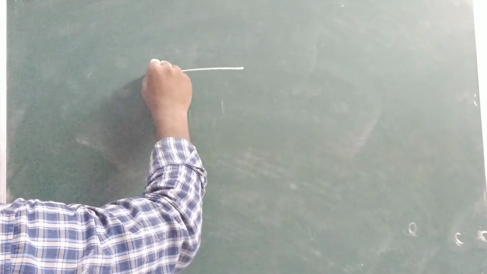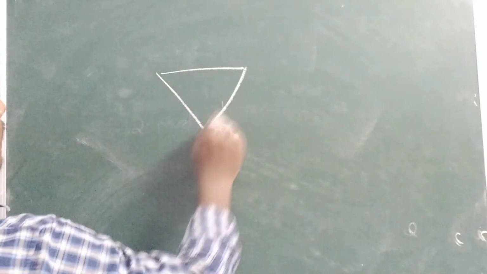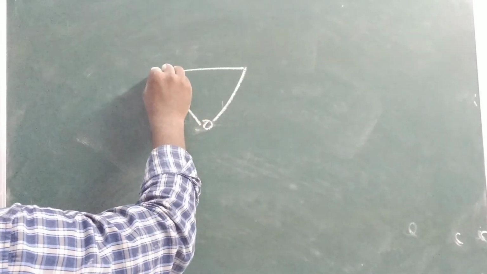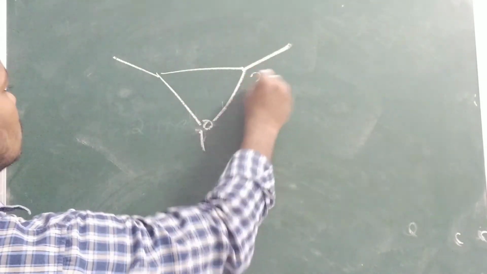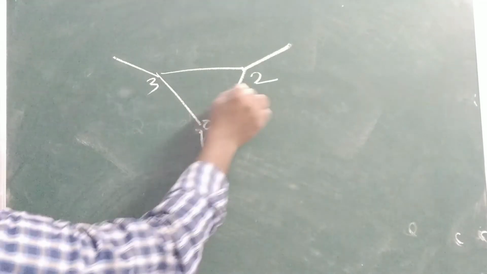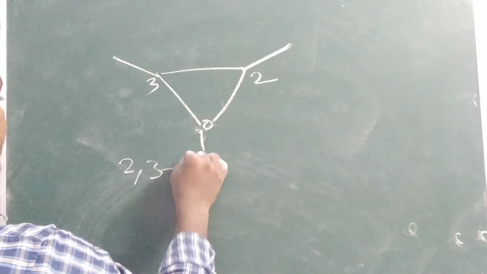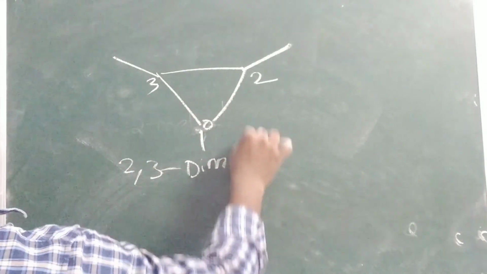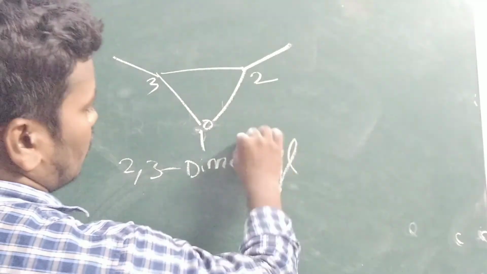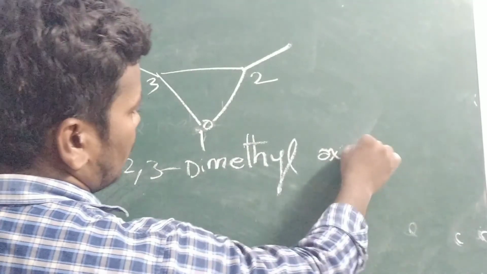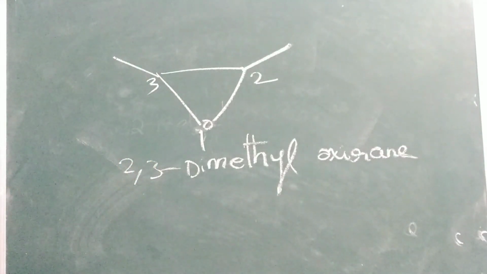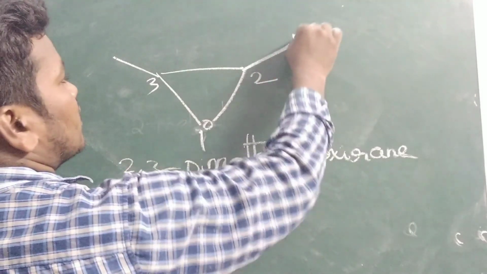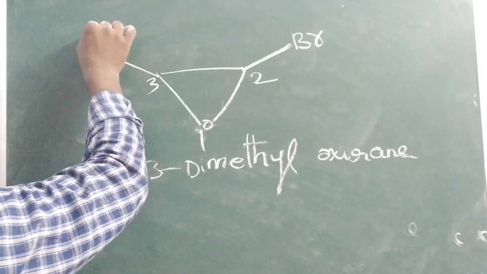Next one, here oxygen 1, 2, 3. That means 2 comma 3 dimethyl oxygen. That's it. For example, in place of this, here I mentioned bromine and here chlorine.